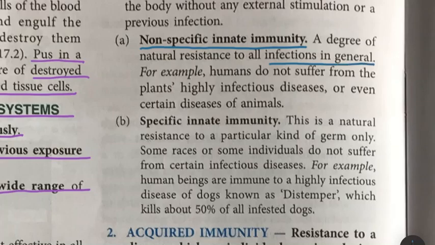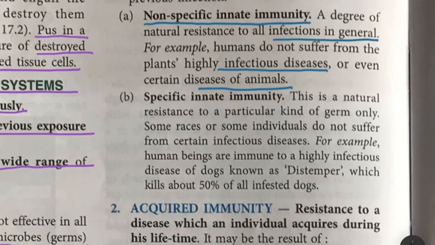For example, human beings do not suffer from the plant's highly infectious diseases or even the diseases of certain animals. Next is specific innate immunity, which is a natural resistance to a particular kind of germ only, a certain type of germ.